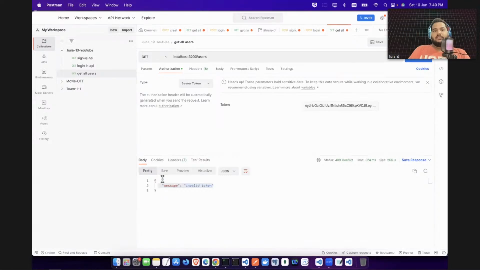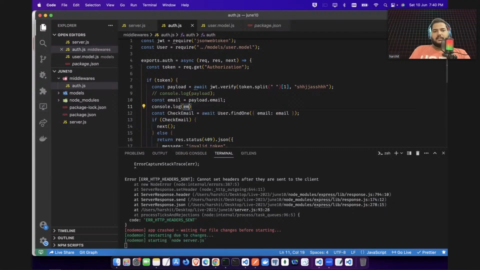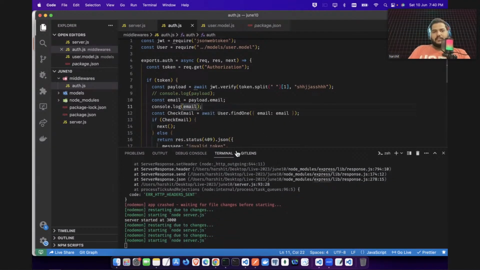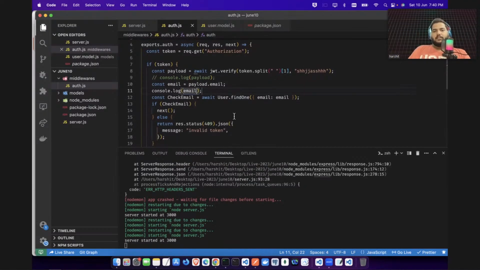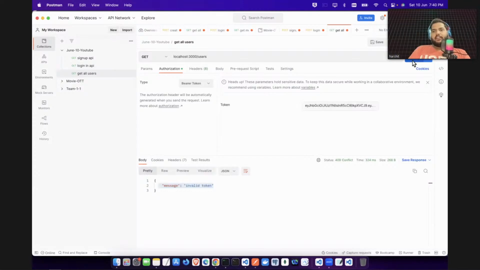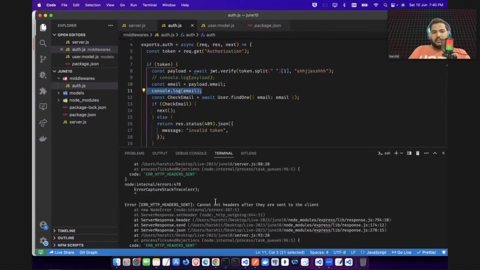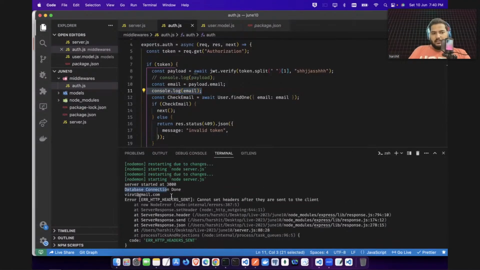Why is it giving me invalid token? If I print this, let's say here the email address, it should not give me invalid. Let's check what is actually printed for this email address. Okay, now let's try to hit enter. Okay, and it's printing Virat Kohli, and it's saying cannot set headers after they are sent to the client.